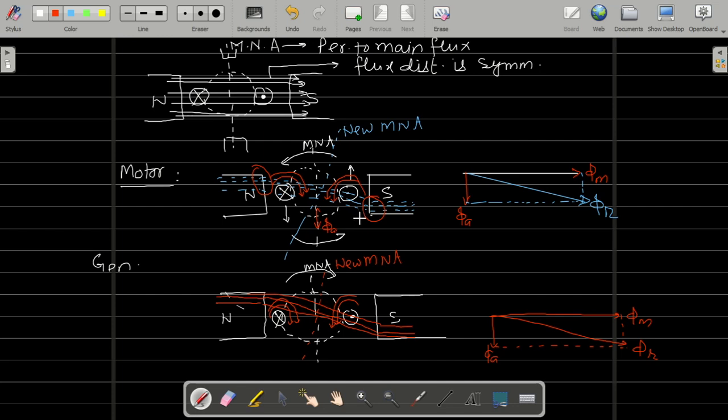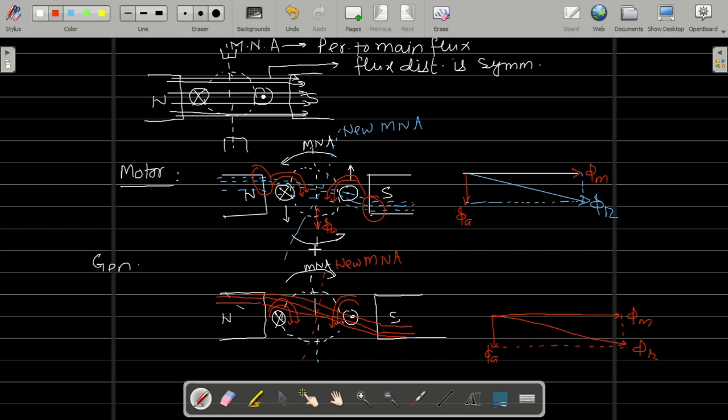Actually, the increase in flux in one pole tip is less than the decrease in flux in the other pole tip. यहाँ ज़्यादा flux क्या हो जाएगा? Increase होगा और यहाँ decrease इनका कम होगा, right ना? So actually the increase in the flux in one pole tip is less than the decrease in flux in the other pole tip. So total flux decreases. Actually total flux क्या हो रहा है? Because of that reason it decreases.